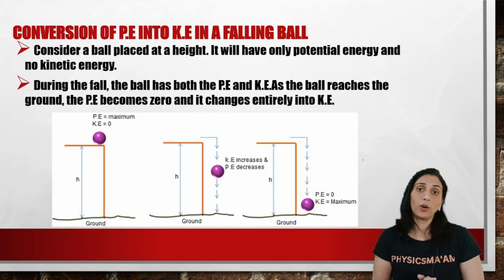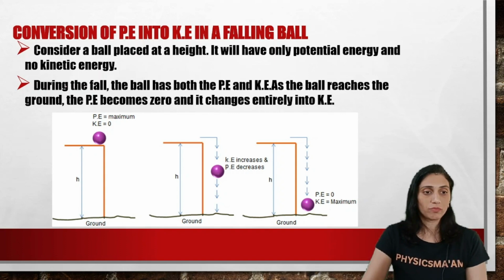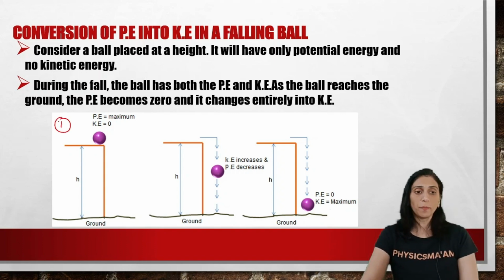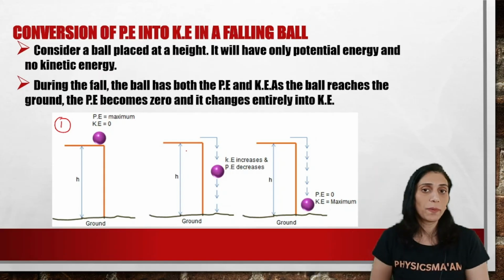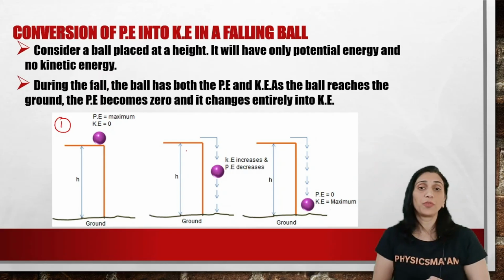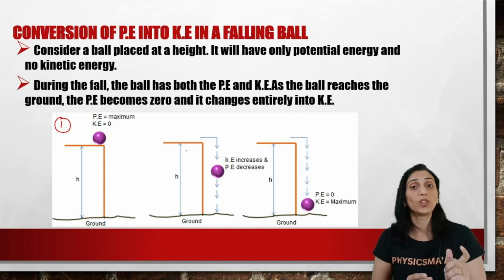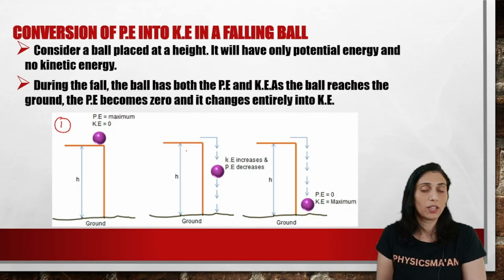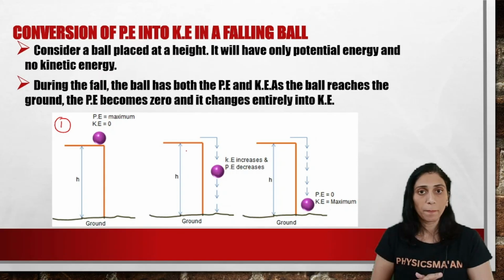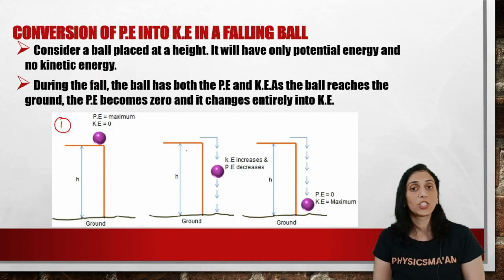So we are considering a ball which is kept at some height. तो आप इसमें देख सकते हो in the first diagram, which I'll just mark as 1. So there's a ball kept at some height, right? Now what kind of energy will it possess? Since it has been moved away from the ground, it possesses only potential energy. Is it in motion right now? No. So it only possesses potential energy. Why? Because we have done work on that particular ball to keep it on top of something, right? So it possesses only potential energy at that point. What about the kinetic energy? Since it is not moving, the kinetic energy is 0.